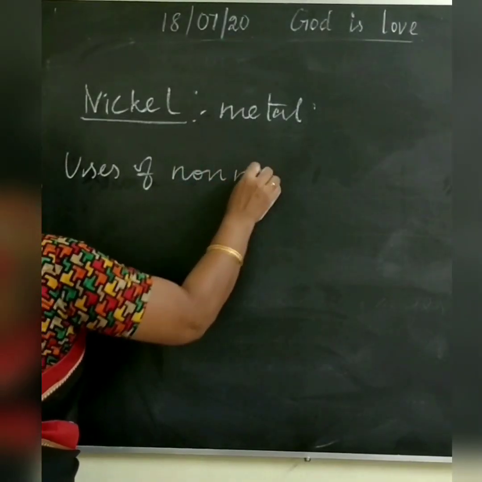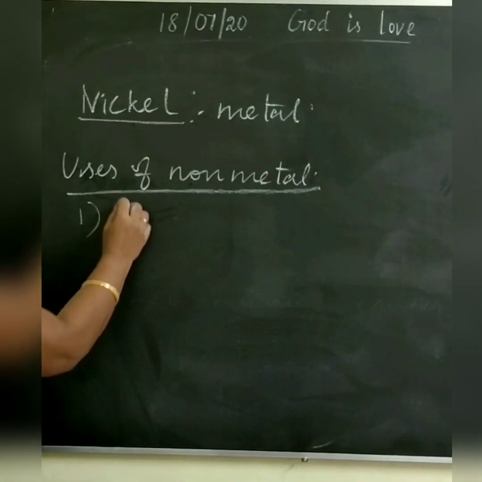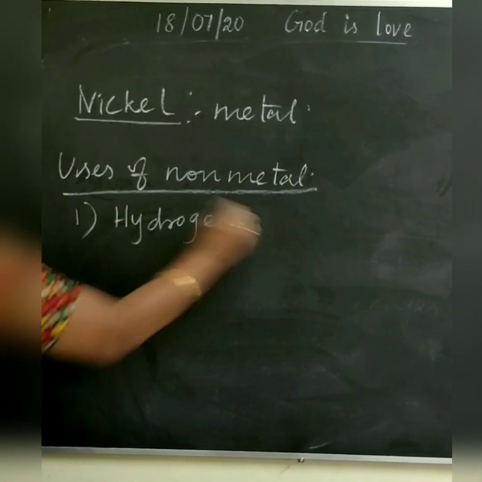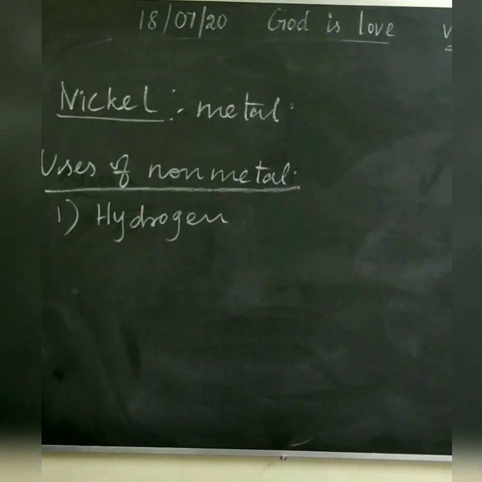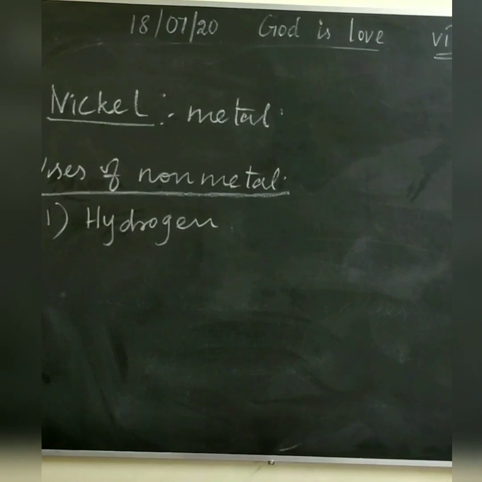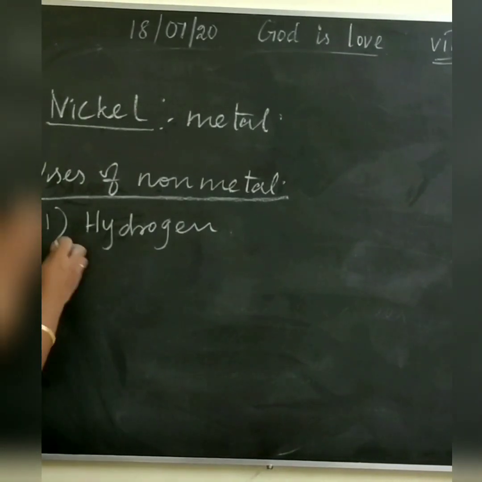Yes. Now children, let us discuss the uses of non-metals. First one, hydrogen. What is hydrogen? It is used in the manufacture of ammonia, industrial chemicals such as methanol and vanaspati.